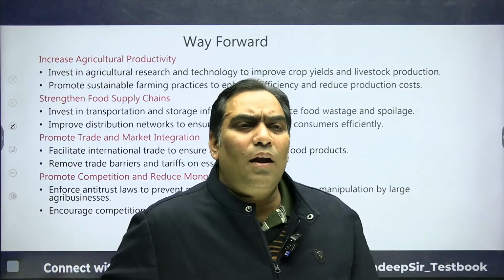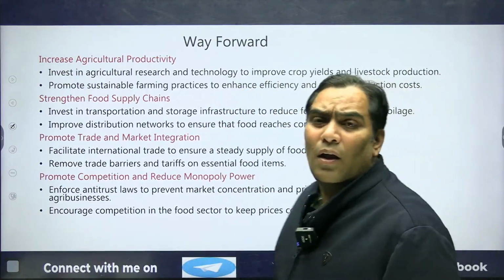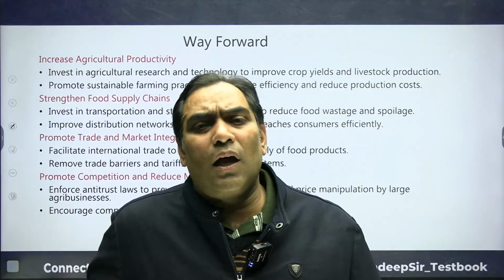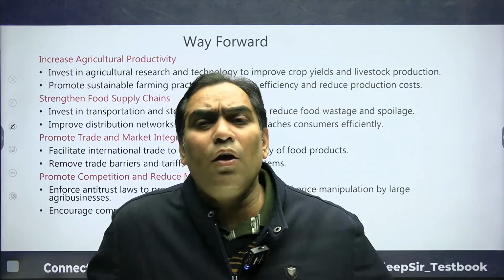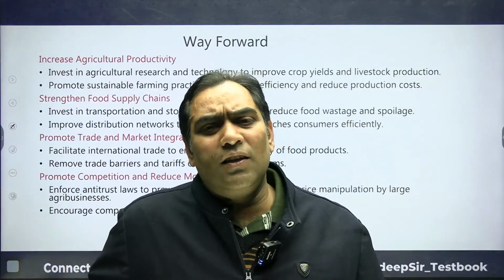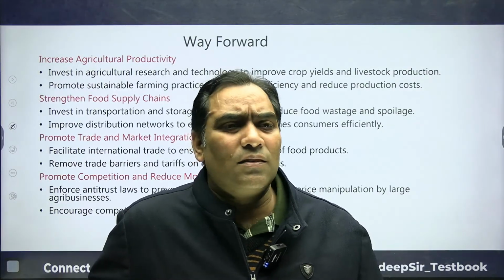The rabi season starts in October, November, December. That is when the sowing of the crop takes place. There are three seasons for crops: one is Rabi, another is Kharif, and the other is Zaid.